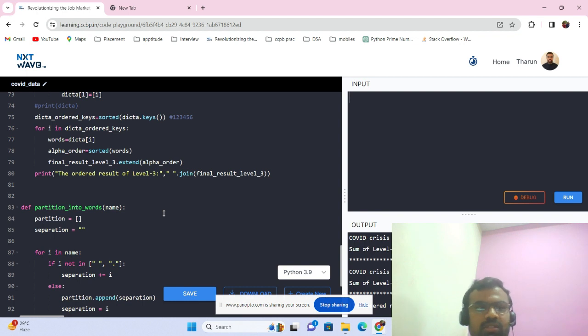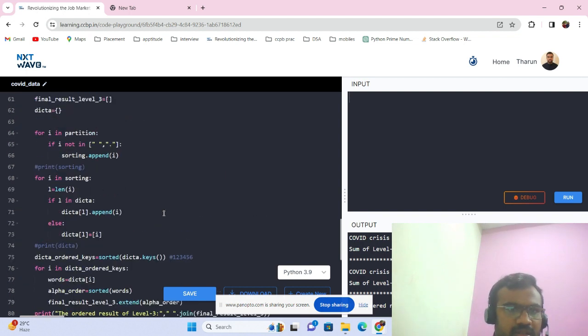So first I have divided this into two parts. One, we have to divide the words based on their length, and the second, any group which has more than one element should be arranged in alphabetical order.